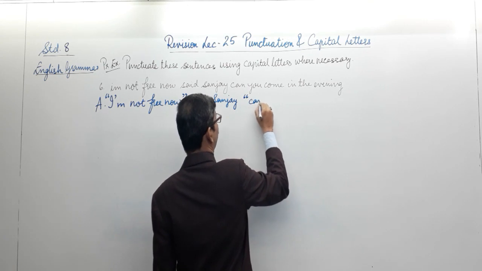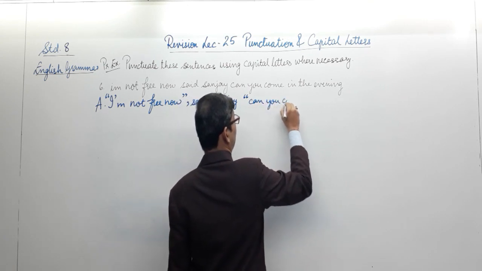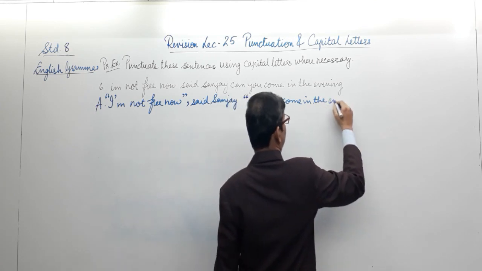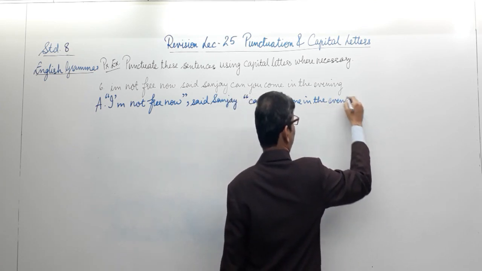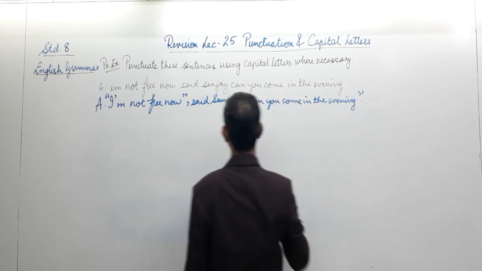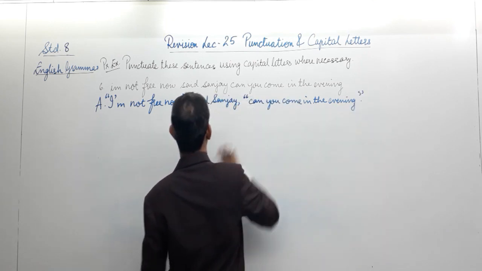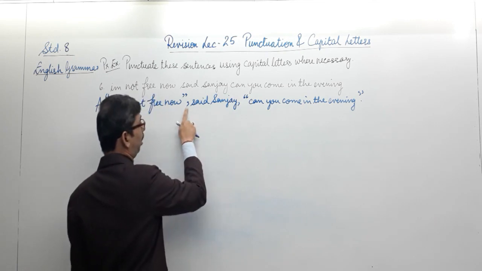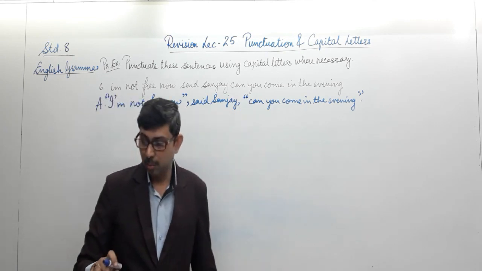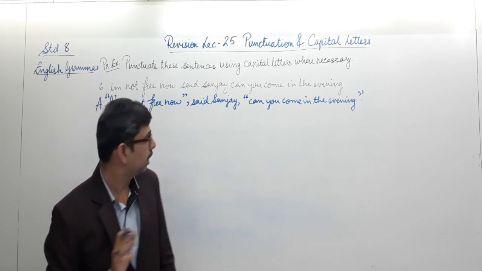Well, can you come in the evening? And then we have the quoted speech completed over here. But we require a comma over here. So we have two commas here as well as over here. Keep this in mind. We have two commas on both the sides.